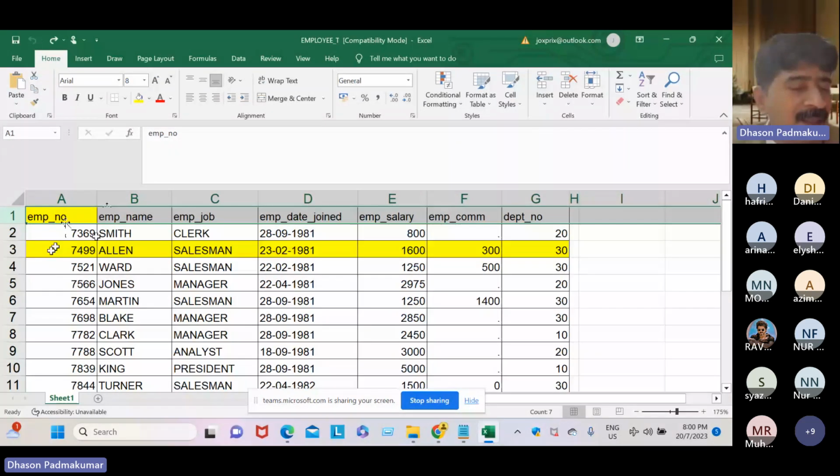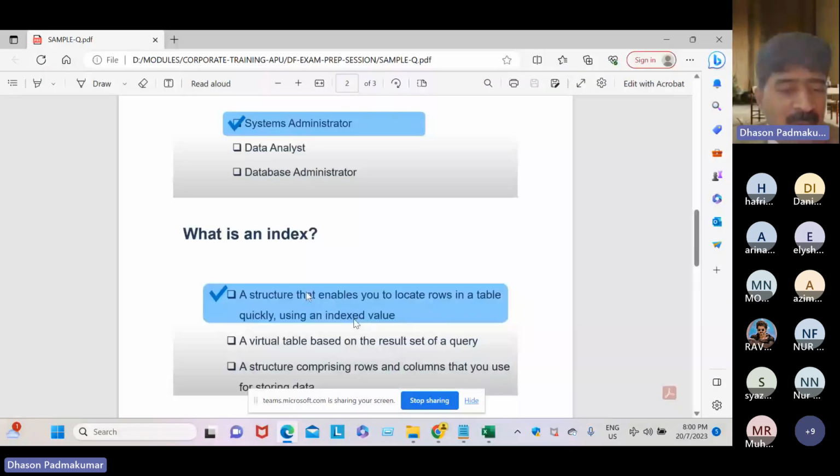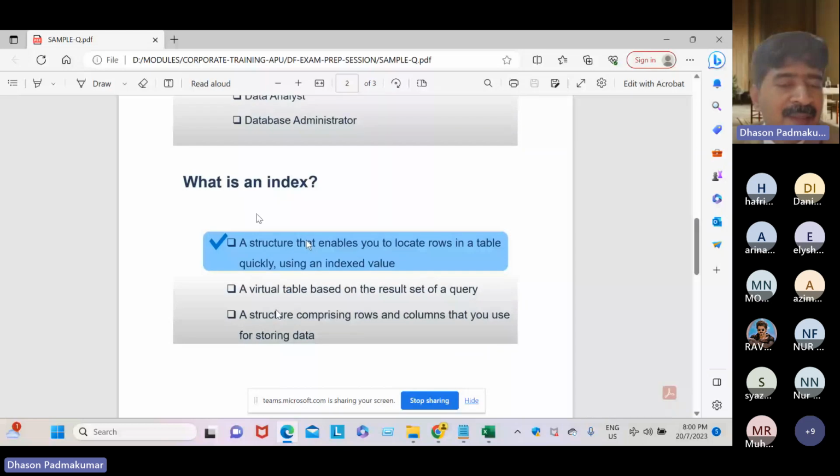To minimize the searching time, what we have to do is indexing. Indexing will speed up searching and enable us to locate rows quickly. The keyword indexing is related to databases, and it is mainly used to speed up searching.